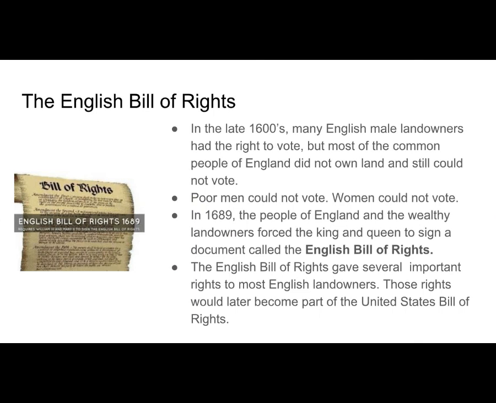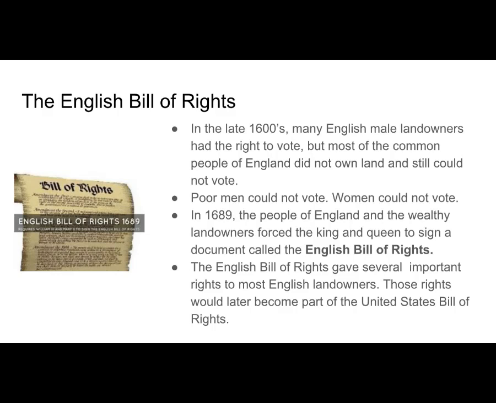The English Bill of Rights. In the 1600s, many English male landowners had the right to vote, but most of the common people of England did not own land and still could not vote. Poor men could not vote, and women could not vote. Then, in 1689, the people of England and the wealthy landowners forced the King and Queen to sign a document called the English Bill of Rights.